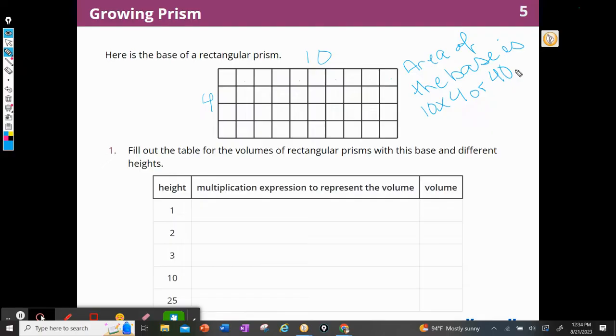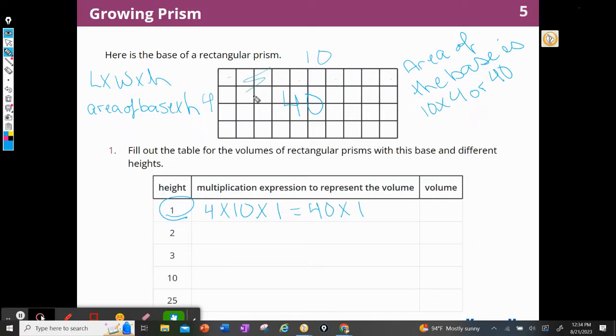So if I know the area of the base is 40, or if I know the length and the width, remember our formulas, length times width times height, or the area of the base times the height. So for this one, I know that the height is 1. So I could say 4 times 10 times 1, or we already figured out that this is 40, so I could do 40 times 1.